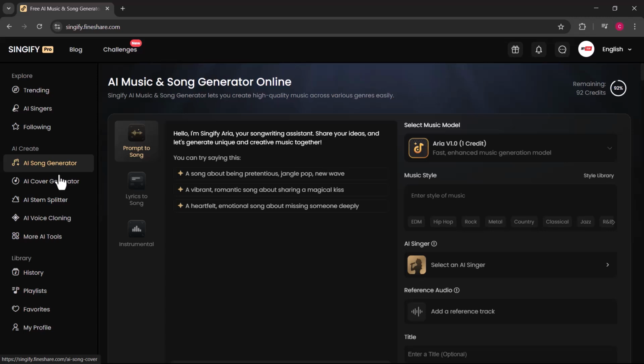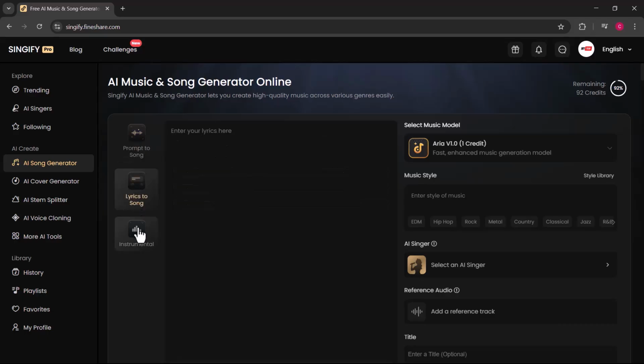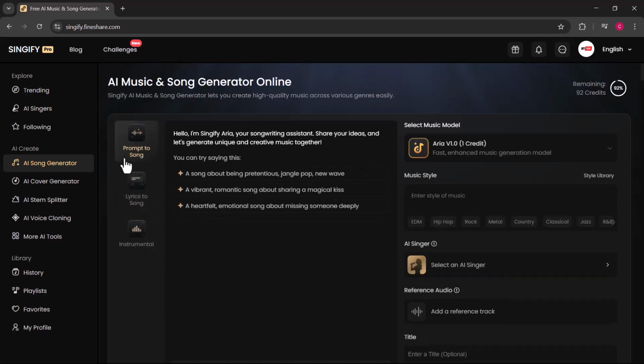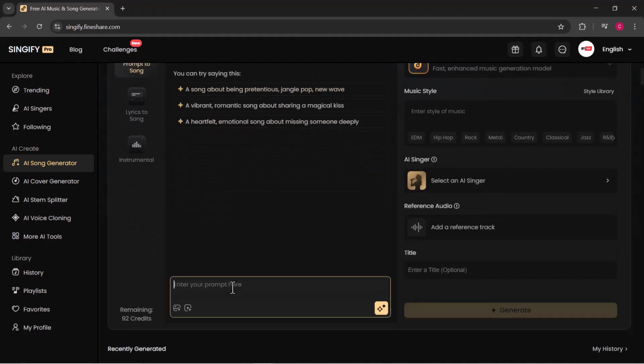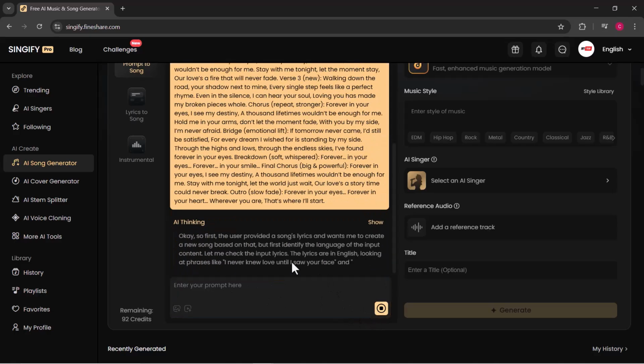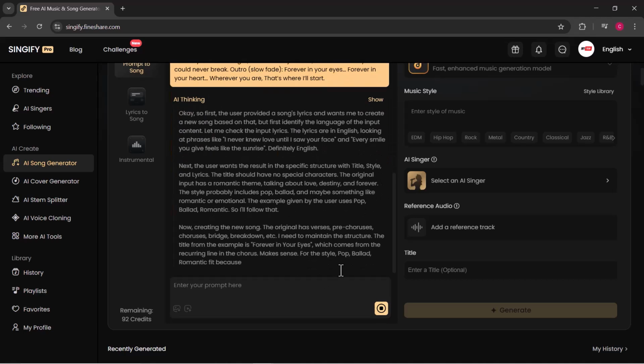Let's start by exploring the AI song generator. This tool gives you a few great options like prompt to song, lyrics to song, and instrumental generator. First, let's try the prompt to song feature. All you need to do is enter your prompt. Basically, describe the kind of song you want, the mood, the vibe, or the emotion you are aiming for. Once you've done that, click the generate button. After that, the AI will rewrite your prompt to better understand the feel and tone of the song you want to create.